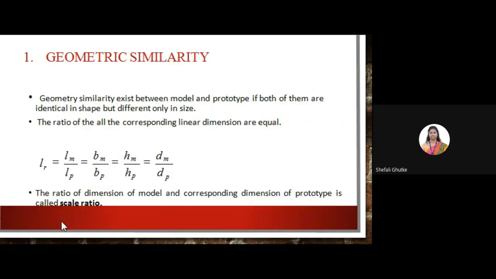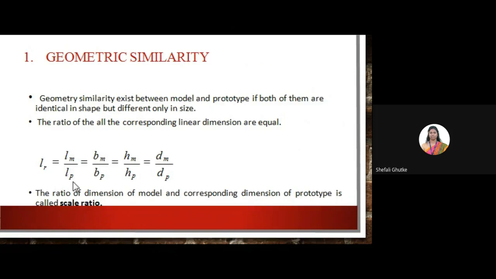So this LR is nothing but the scale ratio, we can say the length scale ratio. This LM represents the length of a model and this LP represents the length of a prototype. Likewise, this B represents the width of a model, this H represents the height of a model, and this D represents the depth of a model.